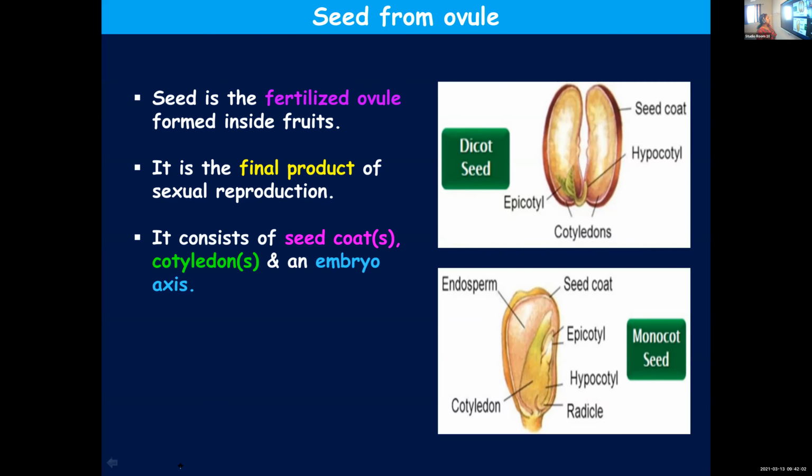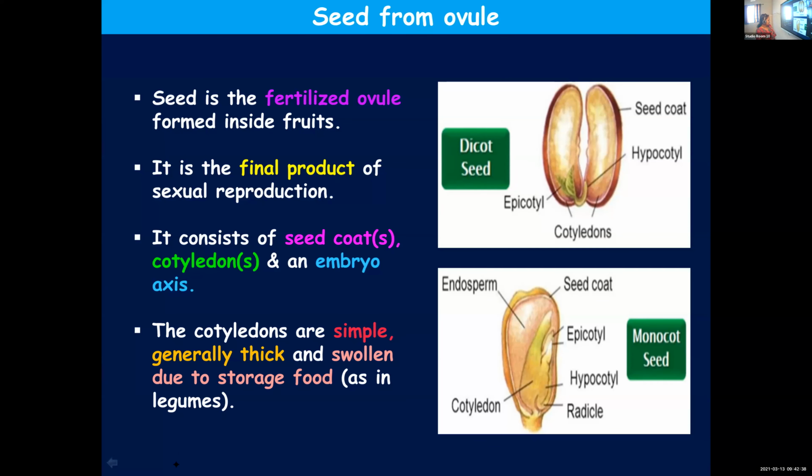It consists of seed coats, cotyledons, and an embryo axis. So already the parts of an embryo we had discussed. The different parts of a seed include seed coat, two coats, testa and tegmen. You don't have to learn the details. I think it is explained in the plus one textbook. Seed coats are present, then cotyledons, and the number of cotyledons can differ as we discussed in the case of monocots and dicots. Then an embryo axis. So there will be an embryonal axis, seed coats and cotyledons.